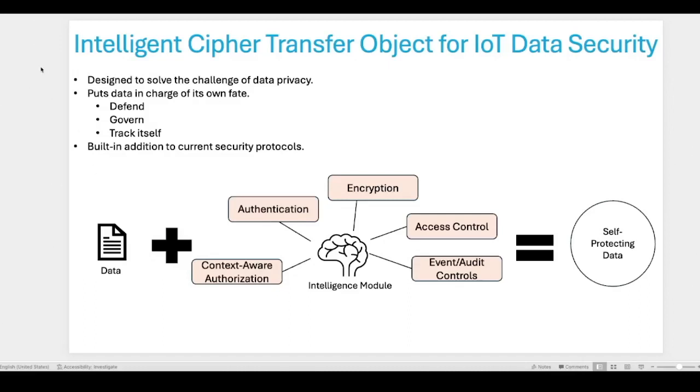Good afternoon, everybody. The topic of my paper is Intelligent Cyber Transfer Object for IoT Data Security.